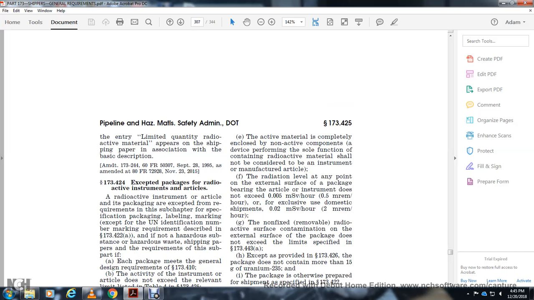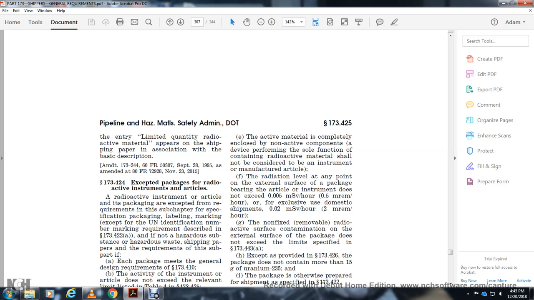The active material with the complete with the non-active component of the device performing the sole function of the containment of the radioactive material shall be considered the instrument of the manufactured article. The radiation level at any point with the external surface with the package of the exceeding the article instrument is in design exceed 500,000 of millisievert. So the verse of the surface of the domestic shipping of the 200 of the millisievert.